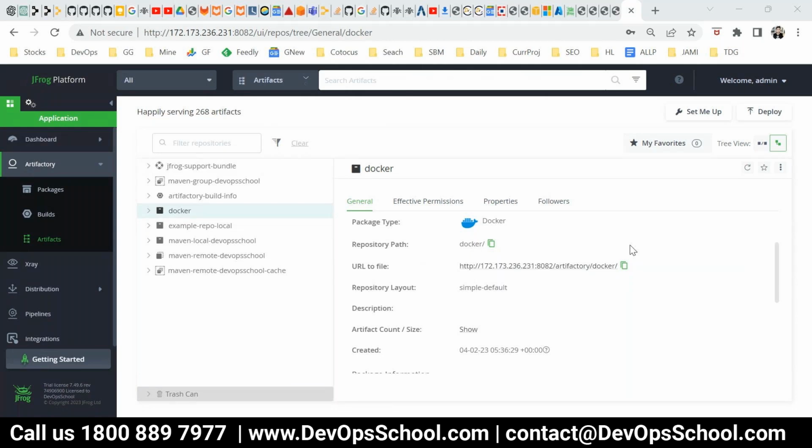There you can store some popular packages like Maven, Java packages, or Docker packages. That functionality has been added to GitHub Enterprise in the last few months. That you won't find here.